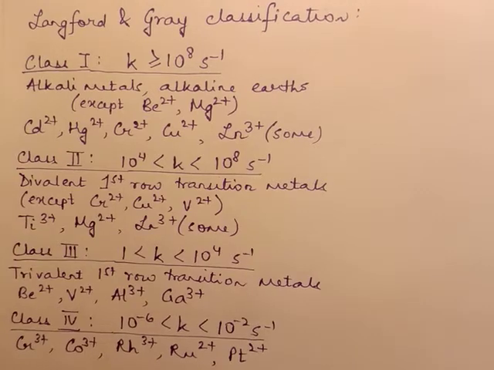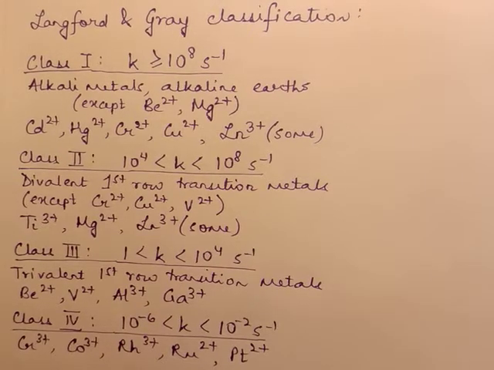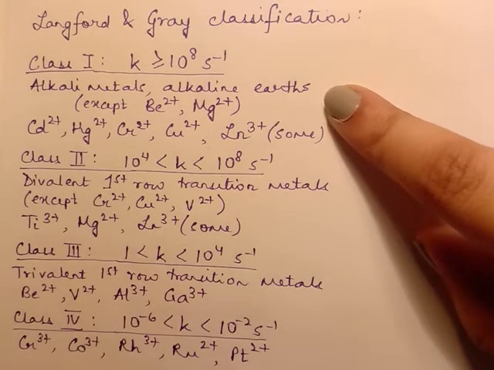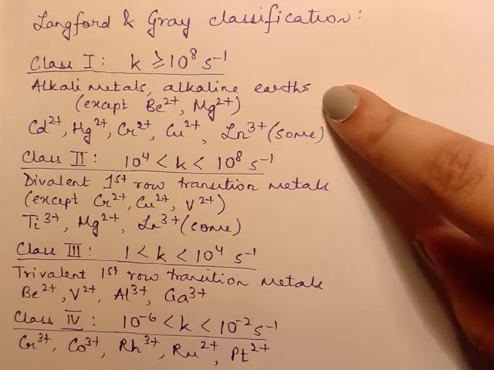Discussing kinetic lability, the first thing that we need to know is the Langford and Gray classification, which has been represented here. In this classification, metal ions are classified according to their rate constants. The rate constants are for exchange reactions of aqueous complexes of these metal ions with bulk solvent water in the absence of other ligands. There are 4 classes.